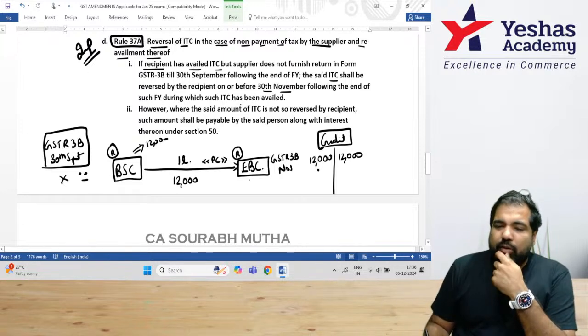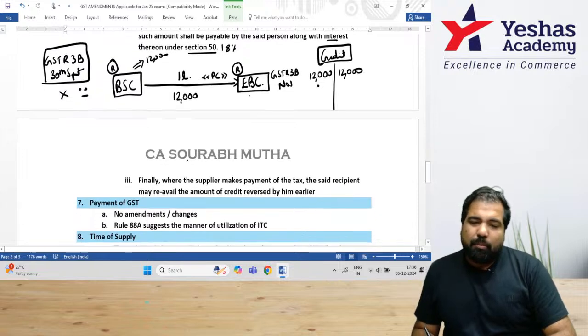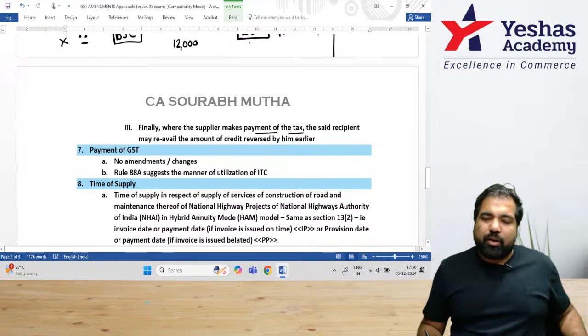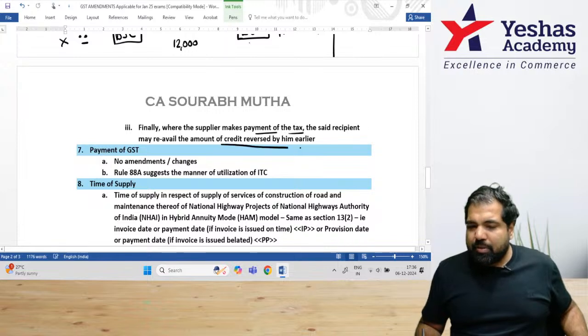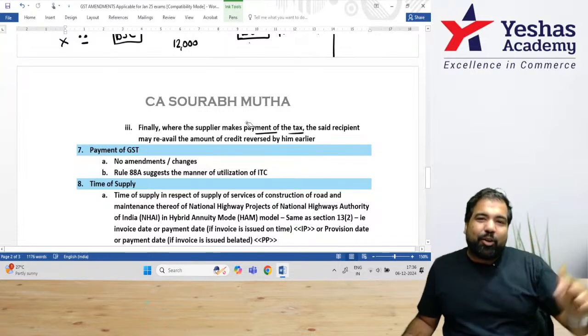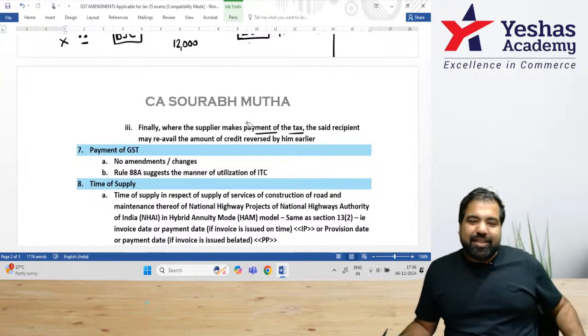If you don't, then you will have to pay interest. The amount of ITC which is not reversed will be subject to interest under section 50, that is 18% rate of interest under GST. But don't worry, finally, when the supplier makes the payment of tax, you will be allowed to take the recredit again. Guys, this is just the government taking revenge on you, that since I have not got my GST, how dare you take the credit? That's the logic, that's the idea.